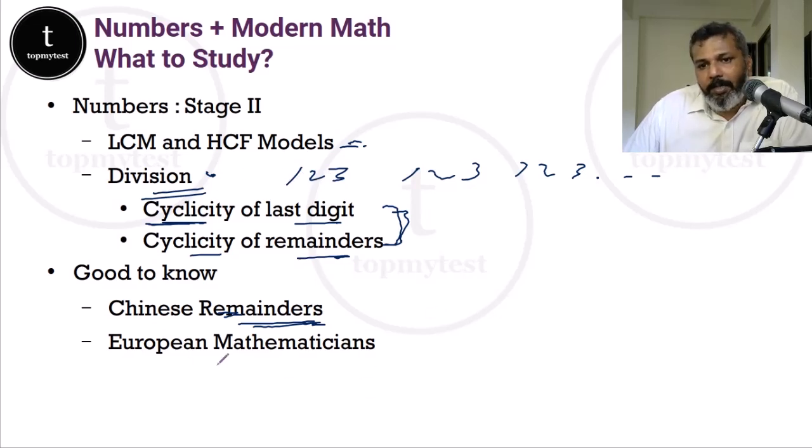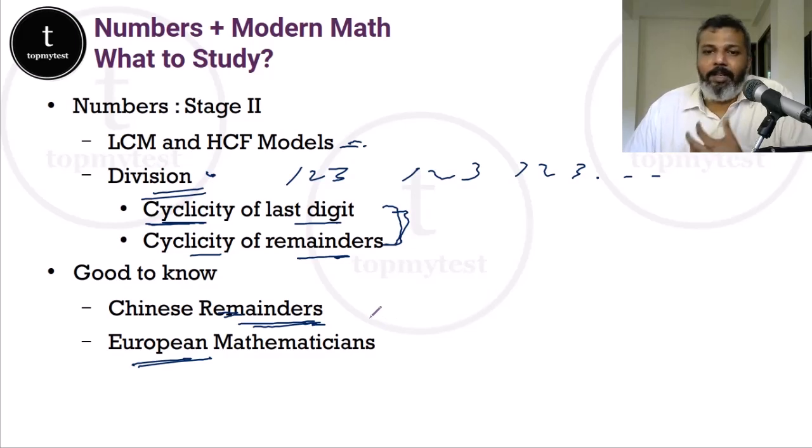One point of note is there are a lot of questions which are theorems which are named on the basis of European mathematicians, like Fermat's last theorem or Wilson's theorem and all those things. They are very good to know, right? They are very lovely to know if you have enough time, if you are preparing. Like, I mean, you have already hit a 99, you're hitting a 99.5. You just want to sharpen your edges.